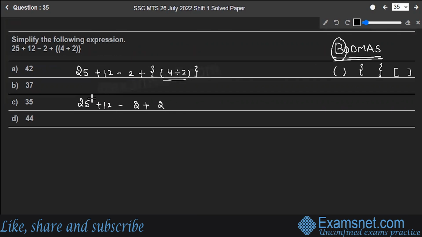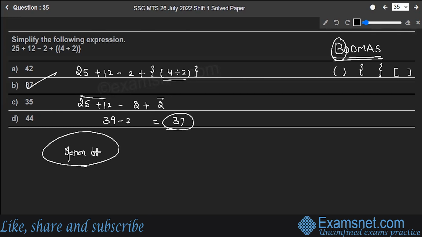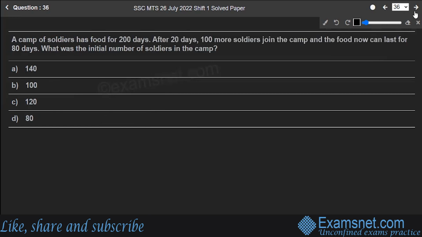Next, you have to go with the BODMAS rule. So I'll be adding all the plus things. 25 plus 12 plus 2. This gives me 39 minus 2, which is equal to 37. Option B is the correct answer. Hope you are clear. Next is question number 36.